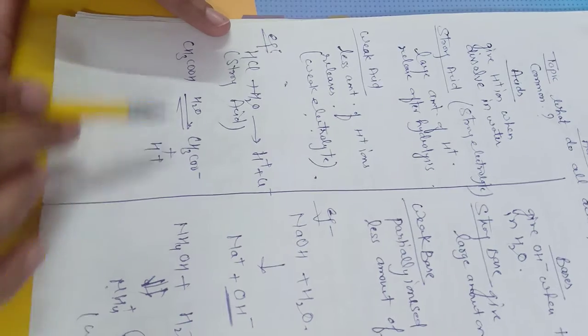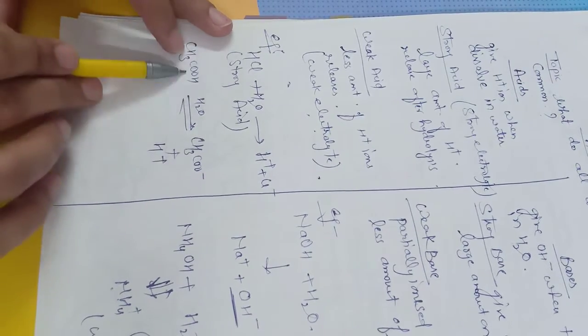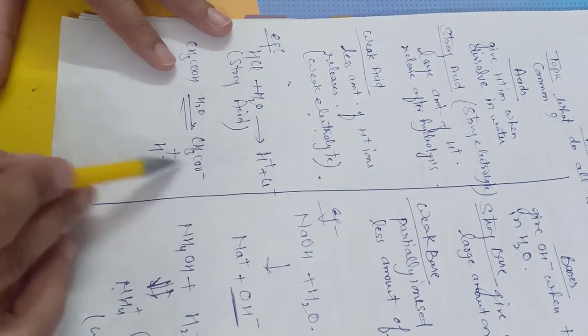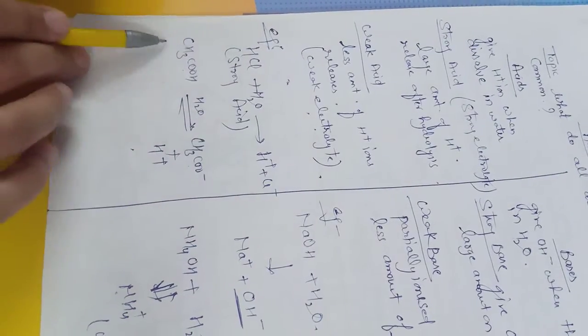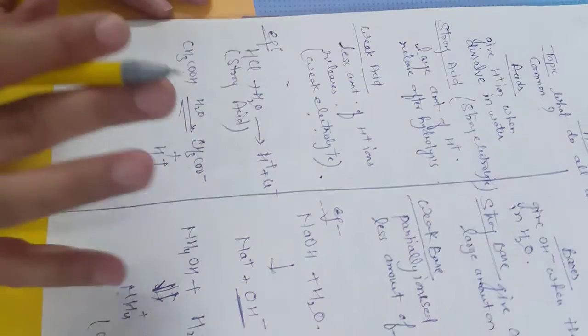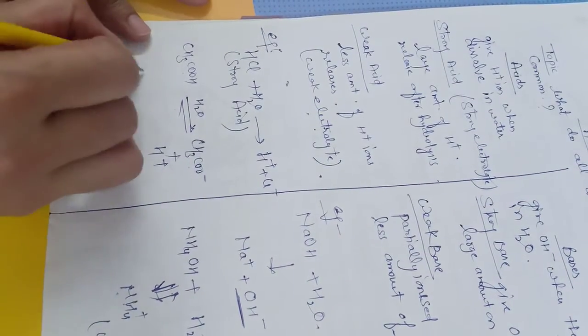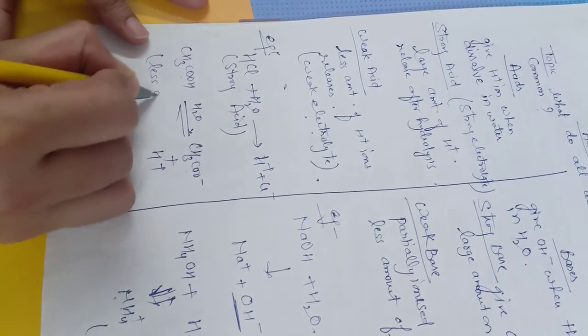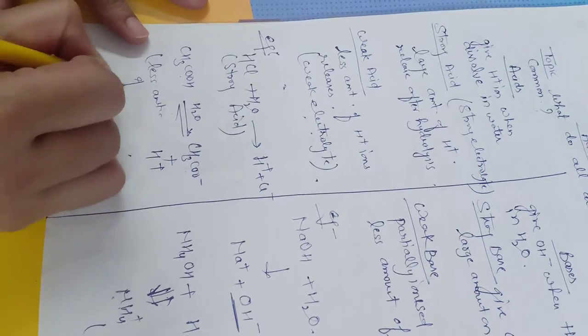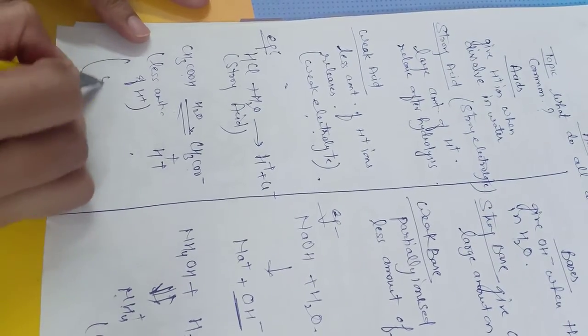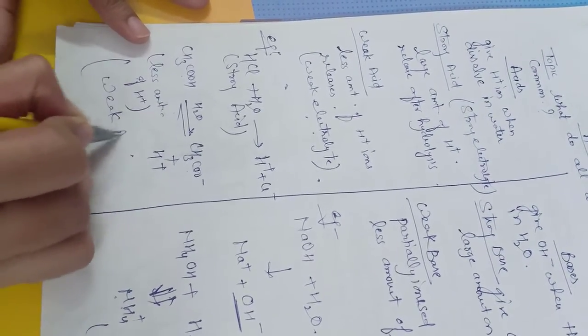This equation is in equilibrium. Equilibrium means firstly they dissociate into this form, again they combine and give CH3COOH again. So here a less amount of H plus ion is furnished, that's why it is a weak acid.